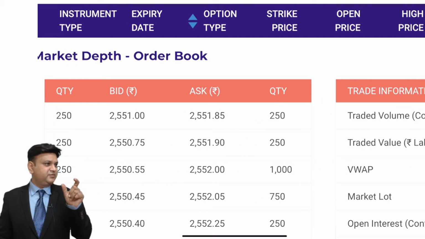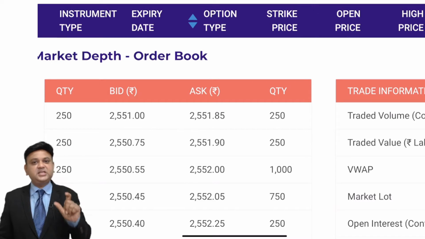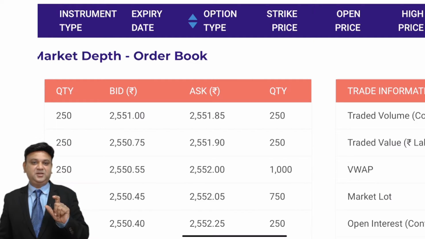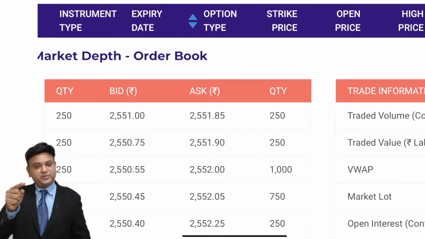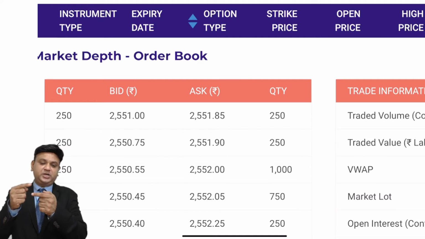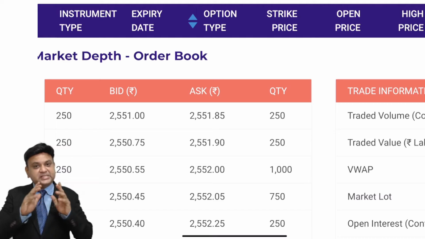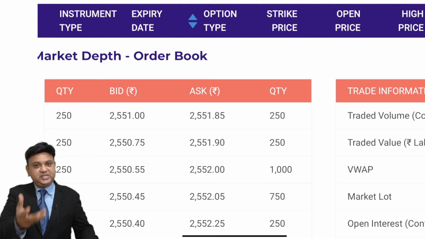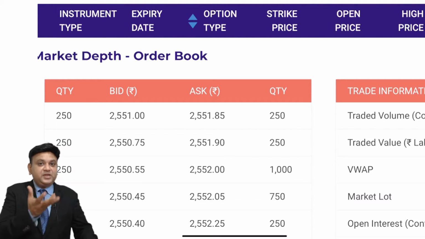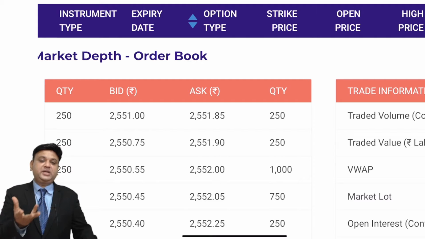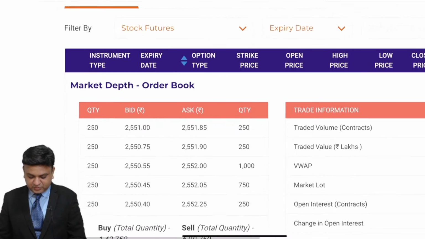The difference of approximately 12 rupees is because of the interest factor. That is the reason the futures price is greater than the spot value. And importantly, as and when the prices change in the spot market, the price in the futures market will change with it. This is what we understand.